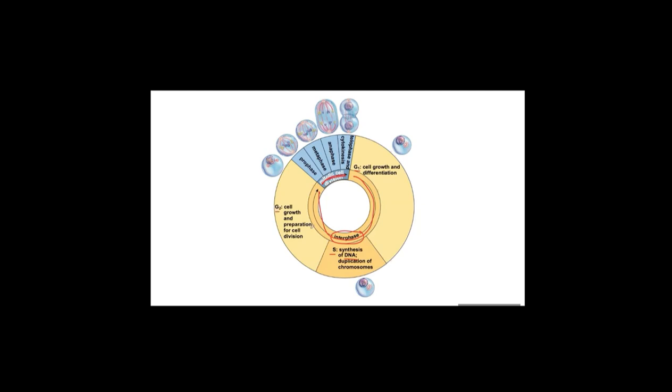G2 phase, they check cell stability and they check the preparation condition for cell division. And then mitosis can also be subdivided into prophase, metaphase, anaphase, and telophase. We need to think about how chromosomes behave differently from prophase, metaphase, anaphase, and telophase during mitosis phase.